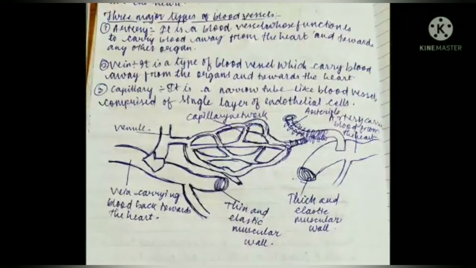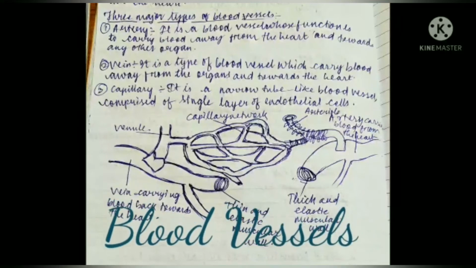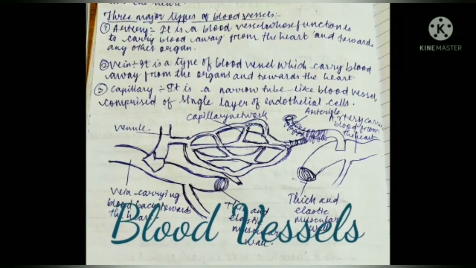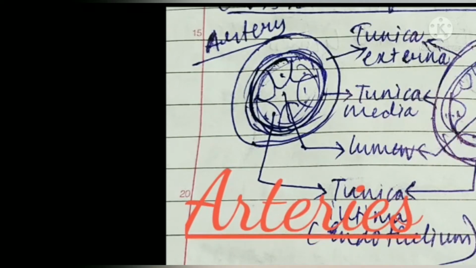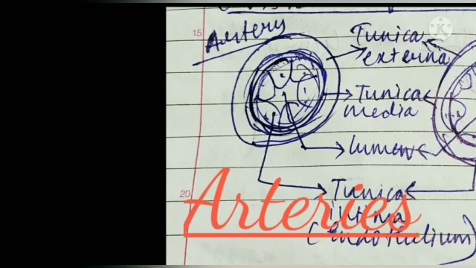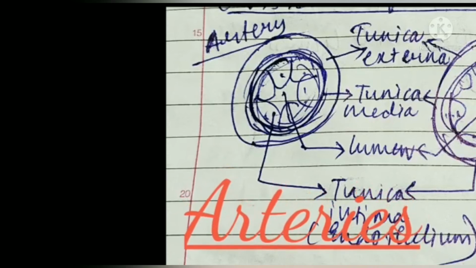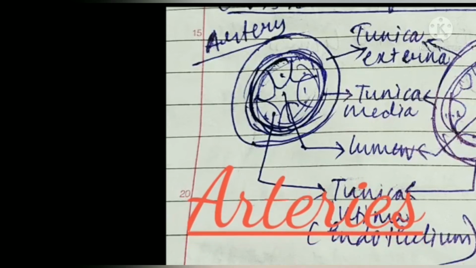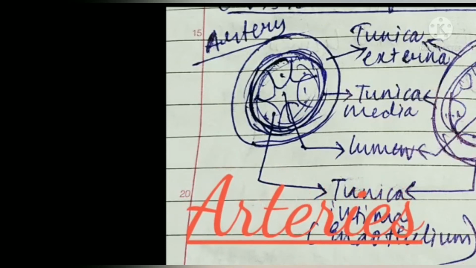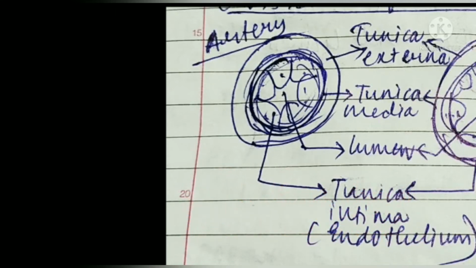Let us now discuss the second point, that is blood vessels. Blood vessels are of three types: arteries, veins and capillaries. Arteries are the blood vessels that carry blood from the heart to various parts of the body. They have a thick elastic wall and narrow lumen. All arteries except the pulmonary artery carry oxygenated blood. Arteries branch into thinner tubes called arterioles, which further divide into thinner tubes called capillaries. The capillaries unite to form venules and finally form veins.